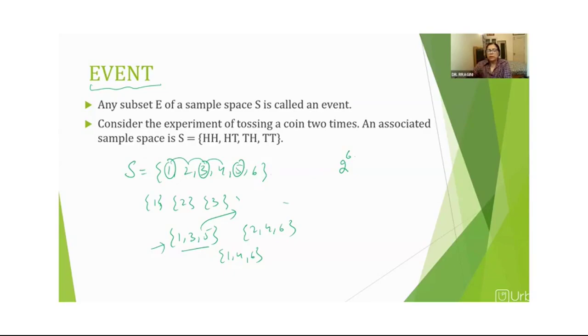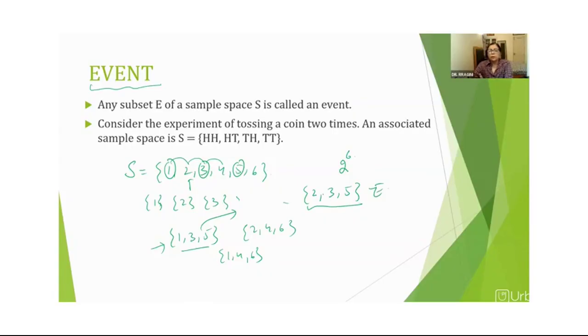Or, what is the probability of getting a prime number? How many prime numbers are there? I can make a subset 2, 3, 5. One is not a prime number, one is a unique number, so we do not consider it as prime or composite. Prime numbers are 2, 3, 5. So this itself is an event, right?